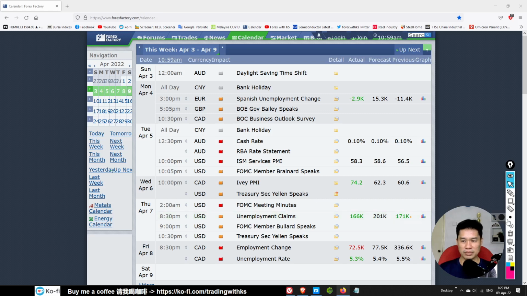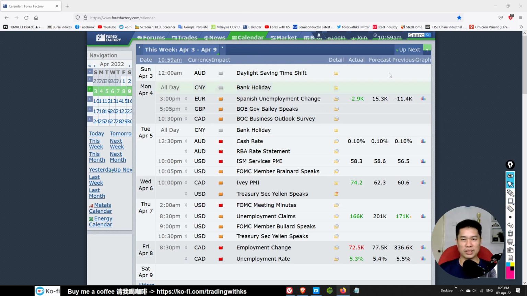US unemployment claims were slightly better than expected. Employment change for Canada dropped quite a lot, but the unemployment rate is slightly better, so this is a bit of pros and cons for the Canadian dollar. There is not too big of a volatility here, except for the FOMC meeting, which is good for USD.